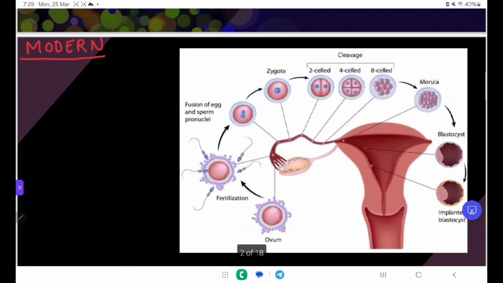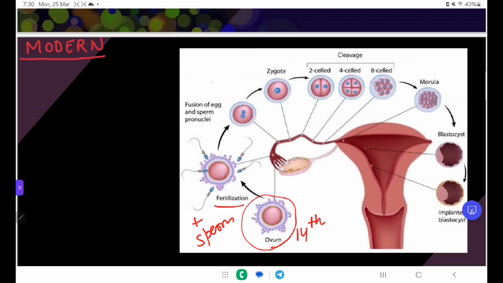First we see some basic framework of modern science. We know on the 14th day of the menstrual cycle there is a release of ovum from the Graafian follicle, and in the fallopian tube at the isthmic junction it unites with the sperm, and there occurs the process known as fertilization.